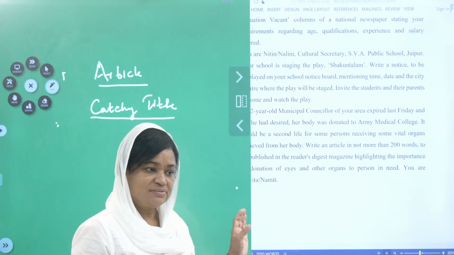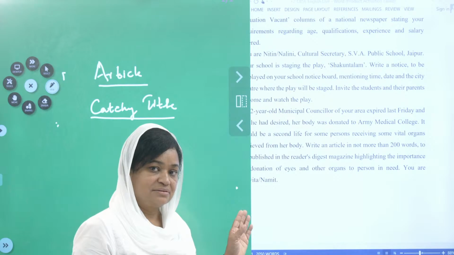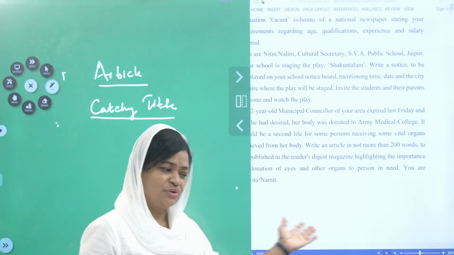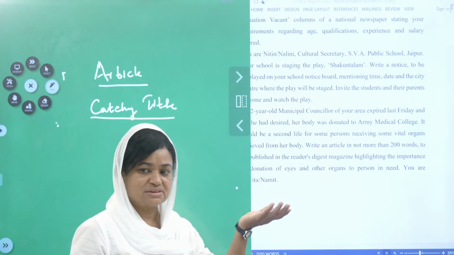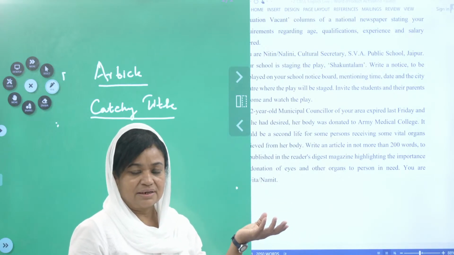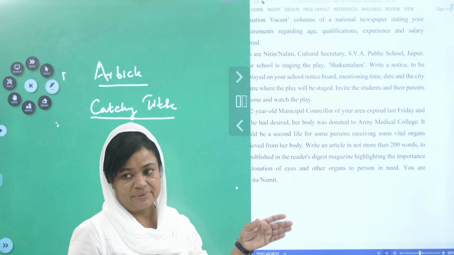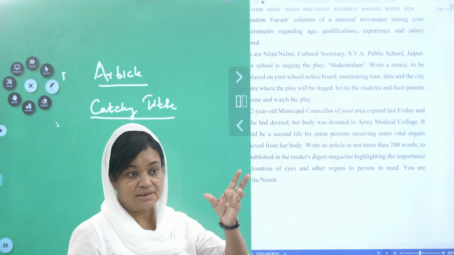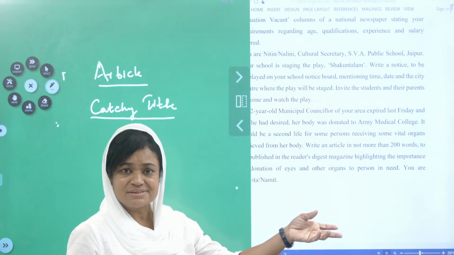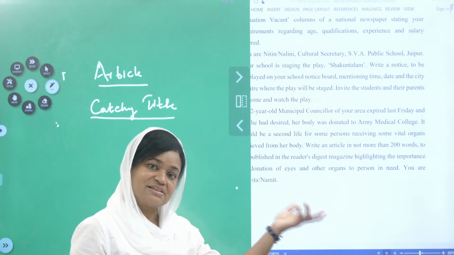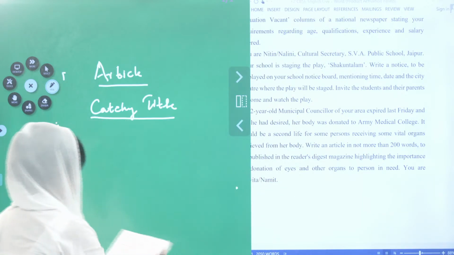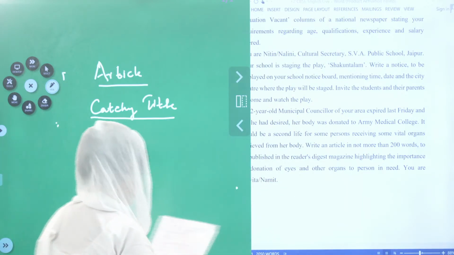Because if somebody wants to read it, it should be attractive. So normally if you give a title which is not so attractive, they will skip. But if you do something very catchy, like, what is that article about, then you will be interested to read it. That is why the title should be catchy. I am talking about the format of the article, children.